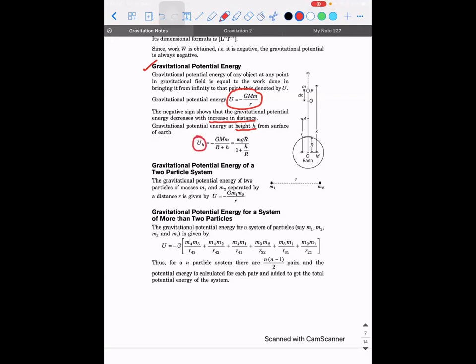The gravitational potential energy at a height h will be equal to minus GMm divided by R plus h. Is this right? Then we can actually manipulate the formula and write it as small m into small g into R divided by 1 plus h by R. How can we do this, guys?